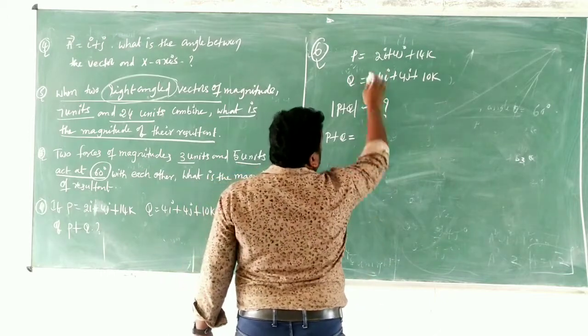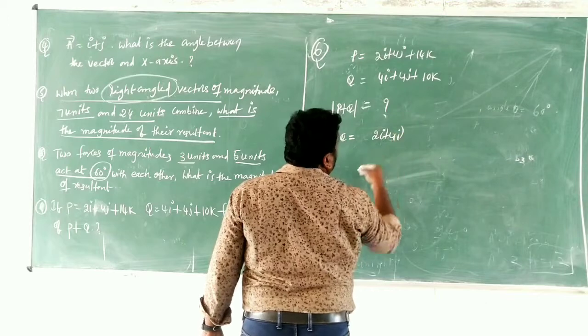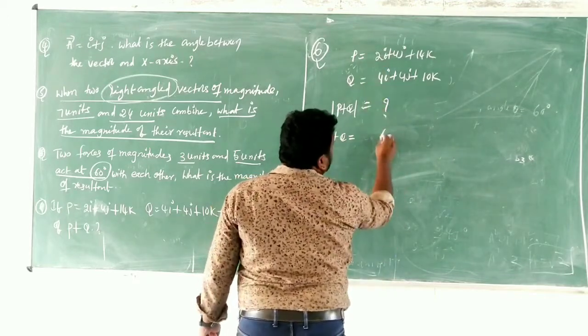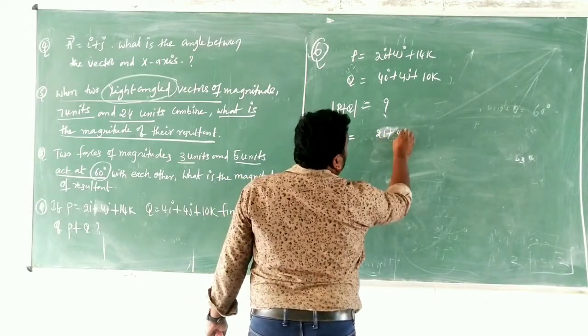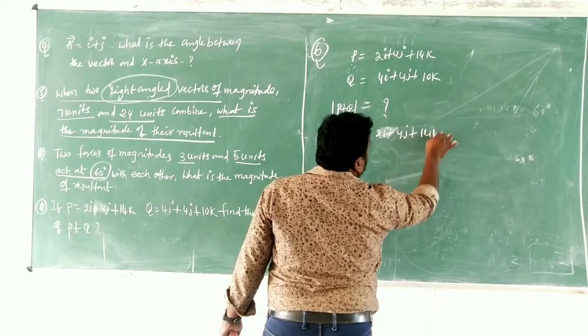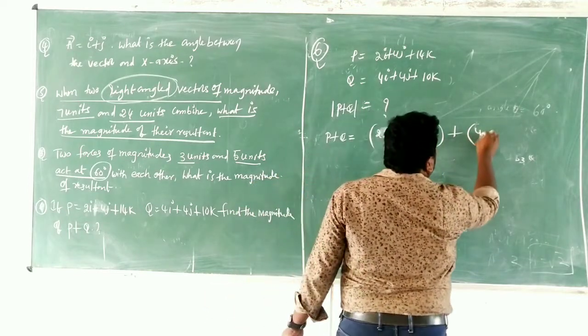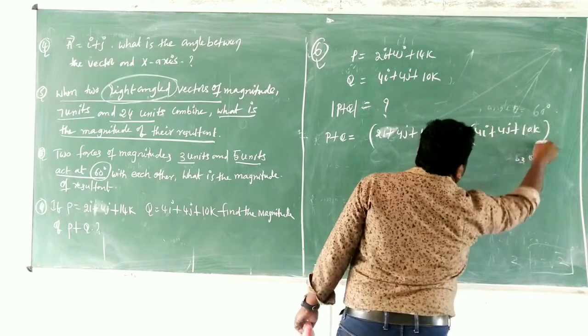Okay children, now we have to add 2i plus 4i. Directly I am writing 2i plus 4i means 6i, or you can write like this: 2i plus 4j plus 14k, plus 4i plus 4j plus 10k.